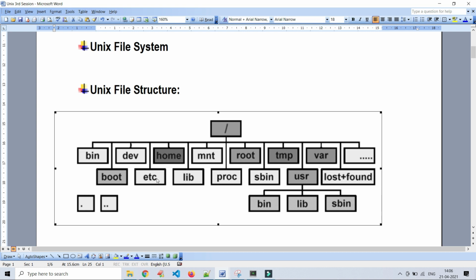Okay, and lib, the name itself says it is for libraries. Whatever libraries we need to run our programs and shell scripts smoothly will be placed under lib. Proc means process. Okay, user, see here.